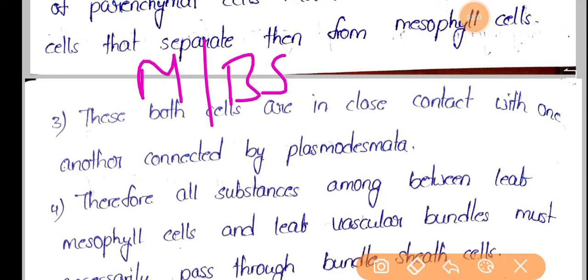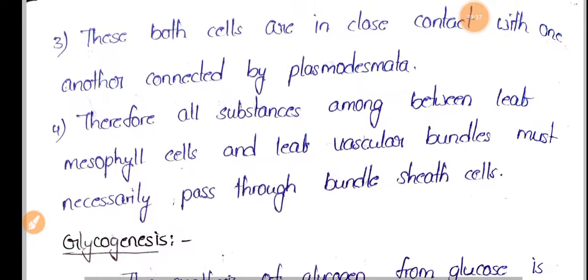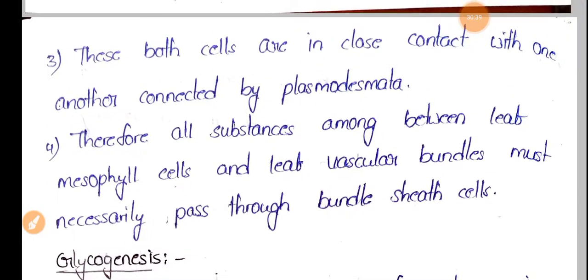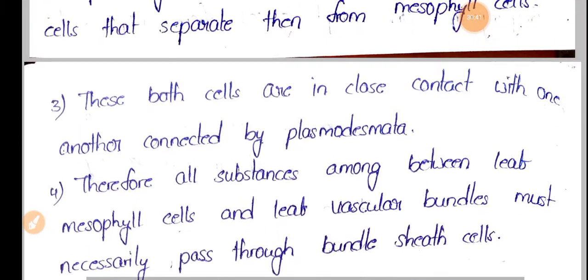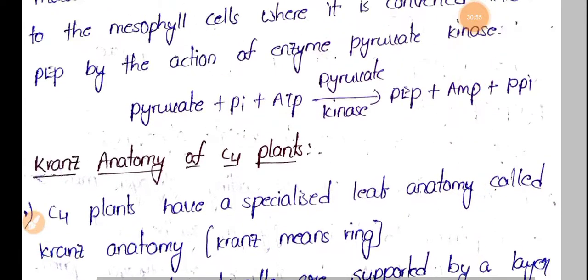Therefore, all substances between leaf mesophyll cells and the leaf vascular bundle must necessarily pass through the bundle sheath cells. So this is a special type of anatomy, Kranz anatomy. Here, between mesophyll cells and vascular bundles, there is an additional bundle sheath.